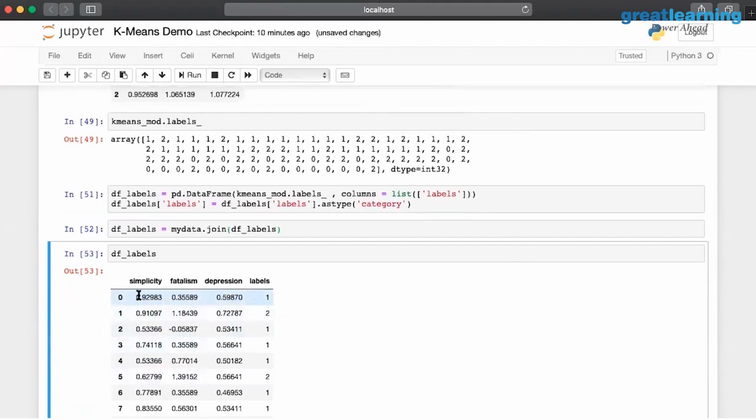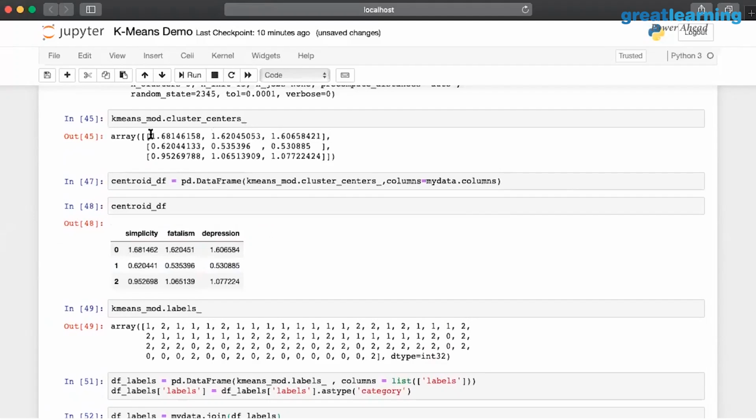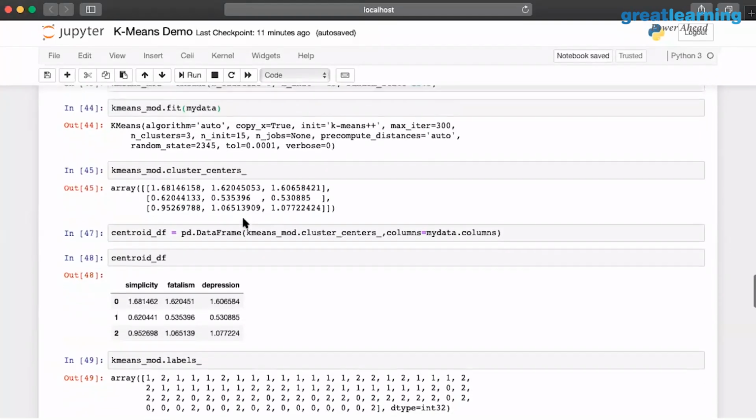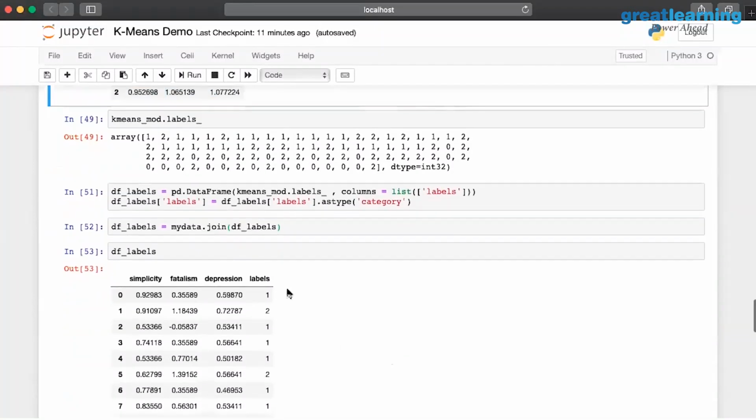So this is the actual data frame, and k-means is essentially tagging it based on the centroid. I told you it calculates a distance, it creates a cluster, and it tries to set this point in the middle of the cluster, correct? So it has now calculated that this specific data point is closest to the first cluster. That is how it is tagging it.